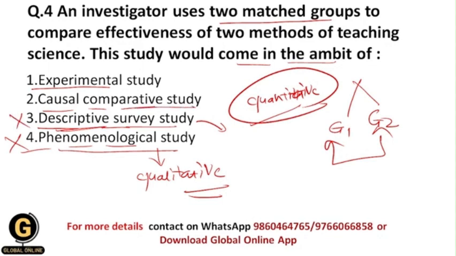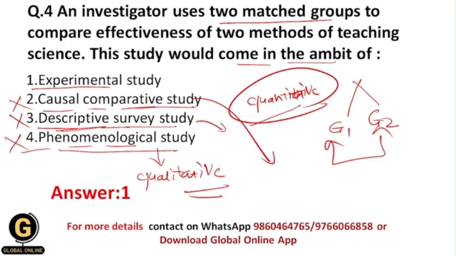Within the causal comparative study, I have told you that in the causal comparative study the situation or the fact has already occurred, and in this kind of study we don't have control over the variables like we have in the experimental study. But if I am going to do a certain kind of research, and in that I am going to compare two groups, then obviously I should have control over the variables. Okay, and that's why this also gets eliminated. So the correct answer for this is experimental study, because here I want to see the effectiveness of two methods of teaching science, and for that I am going to use the two matched groups.